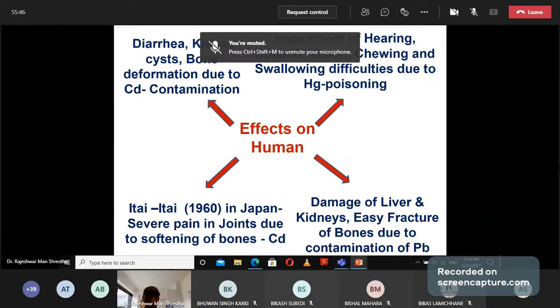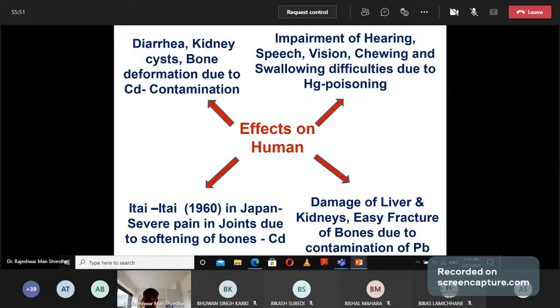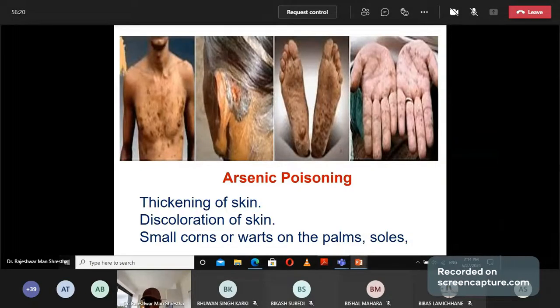And due to the poisoning of cadmium, softening of bone will appear in the body. When cadmium is contaminated, then Itai-itai disease, a bone problem, was seen in 1960 due to poisoning of cadmium in water. And damage of liver, kidney, easy bone fracture, again this is called cadmium poisoning.